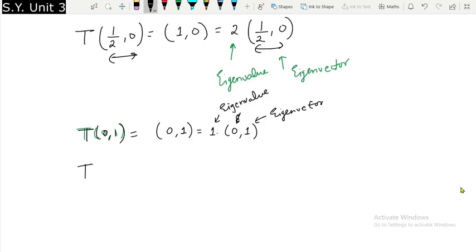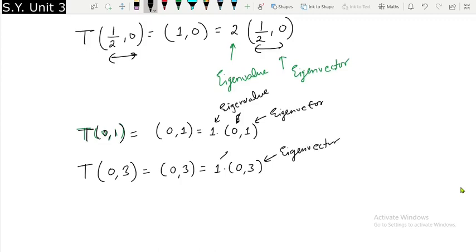The next question is, let me think of (0, 3). Similar idea, I have taken a multiple of that. T of (0, 3) will be (0, 3), which is again a multiple of (0, 3), because I can write it as 1 multiplied by (0, 3). So this is your eigenvector and this is your eigenvalue.